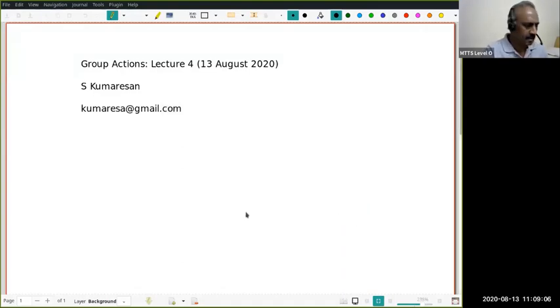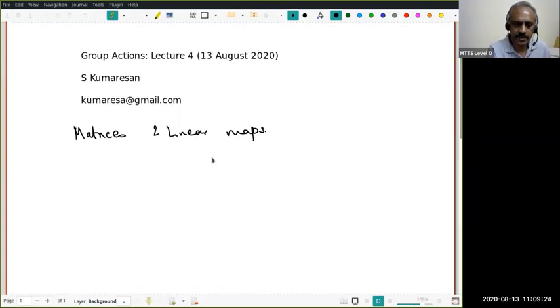So the very first thing, as I said, the preliminary, is the close relationship between matrices and linear maps. In fact, I plan to produce a separate video on this, but what we will do will be quick. Hereafter, when I write K, it could be any field, in particular R or C. In one case, I need it to be an algebraically closed field, or C. I will mention it at that point.